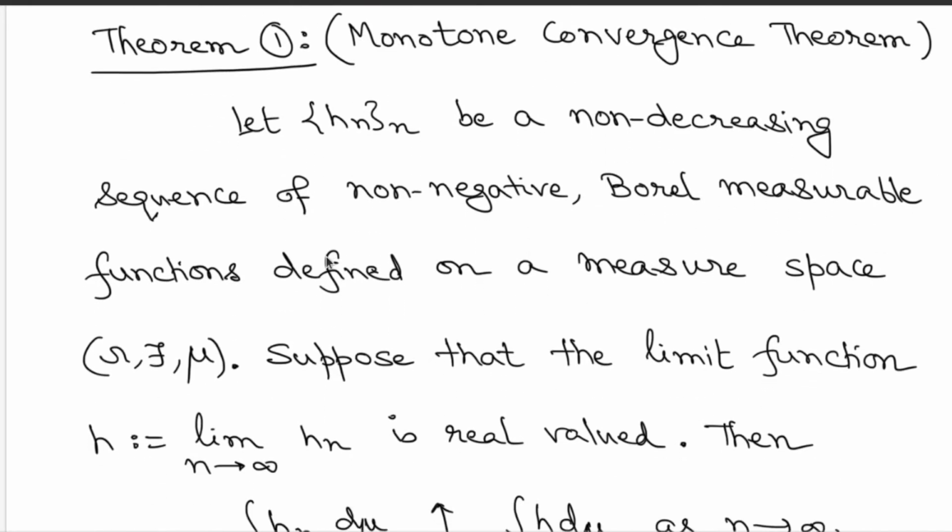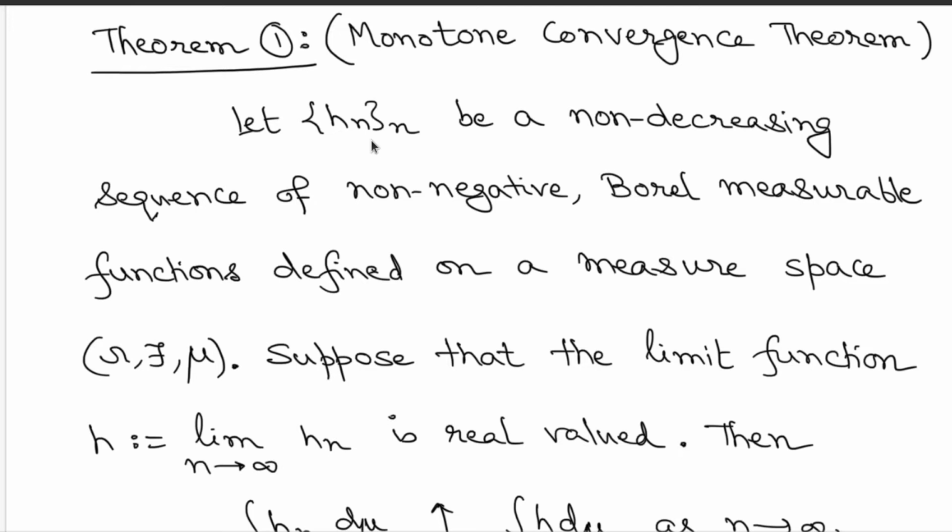So what do we do? We start off with a non-decreasing sequence of measurable functions. By that I mean, if you take this sequence h_n, then h_n is less than or equal to h_{n+1}. And you also assume that these h_n are bounded below. In particular, you can assume them to be non-negative.